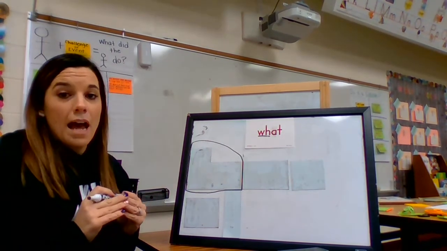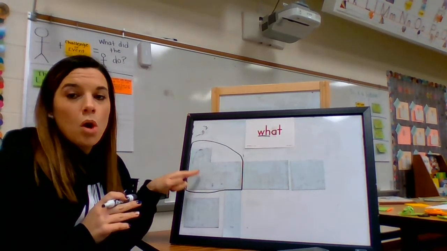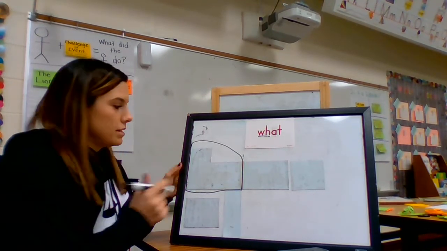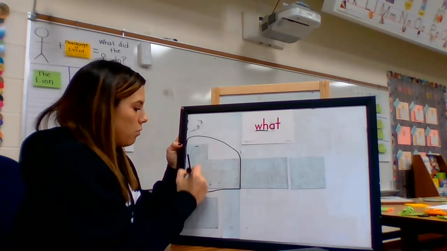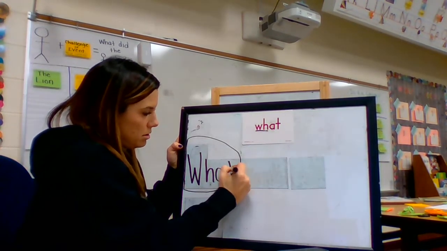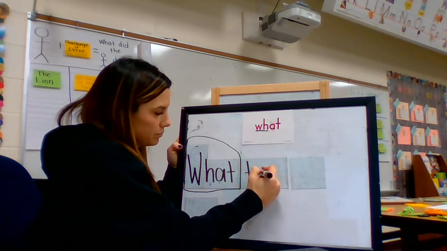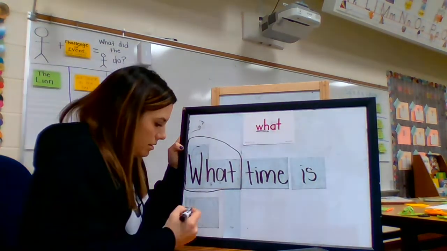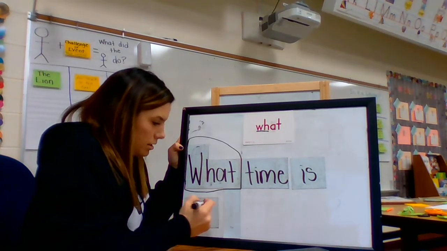Okay, now I'm going to go ahead and write my words. Remember, it's the first word of the sentence, so it gets an uppercase W, right? What, time, is, it?